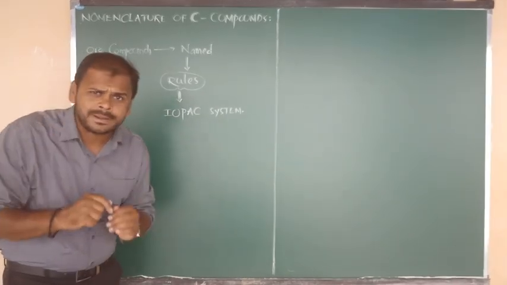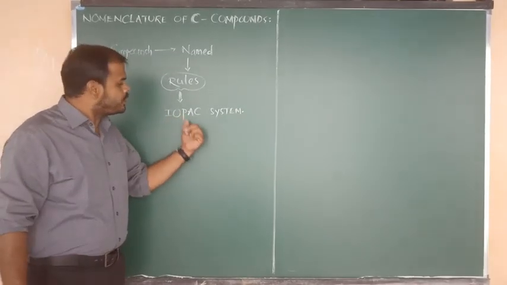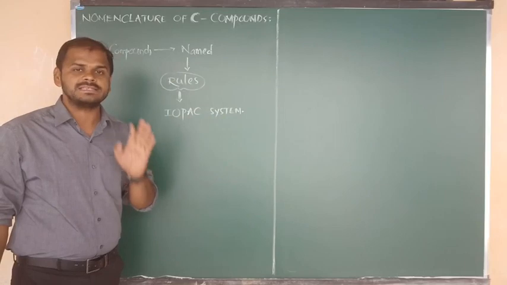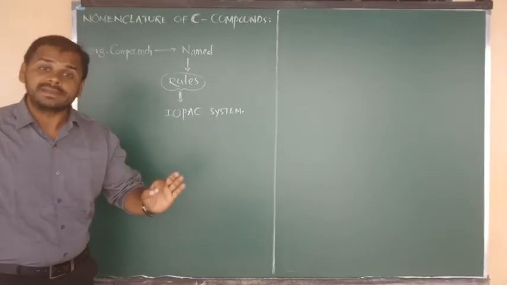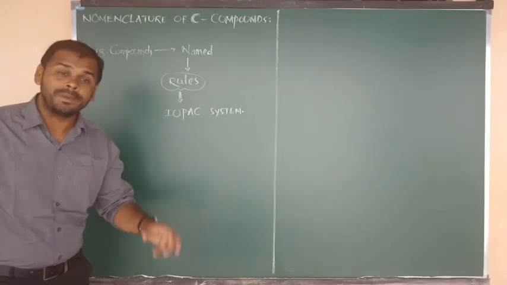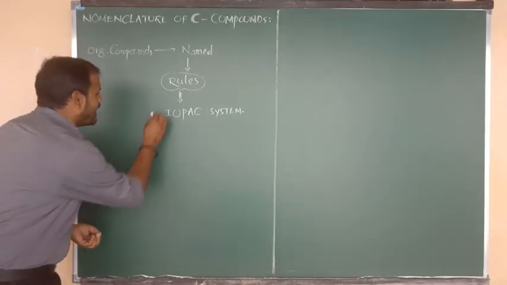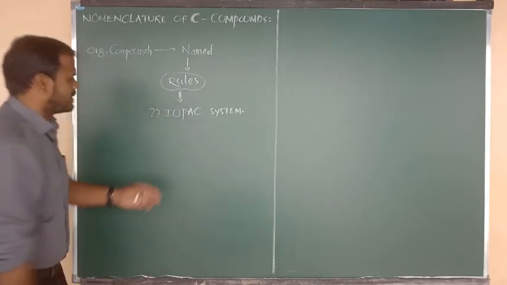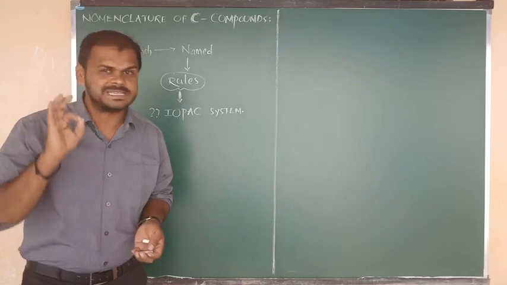Names of any organic substance we can write on the basis of the rules of a particular system, and the name of that system is the IUPAC system.